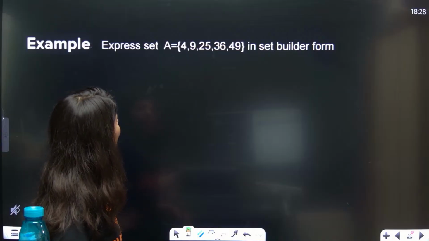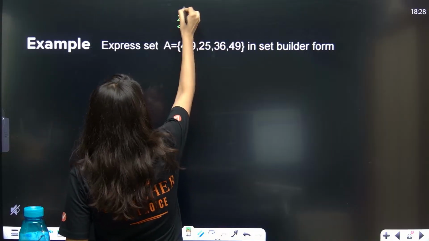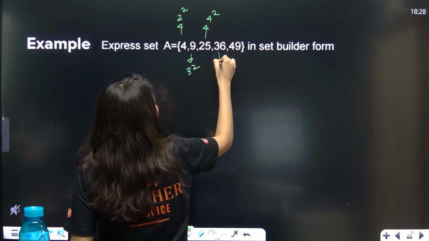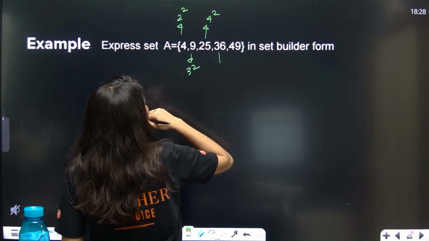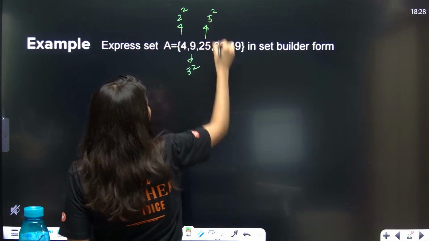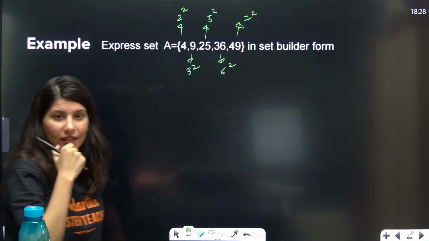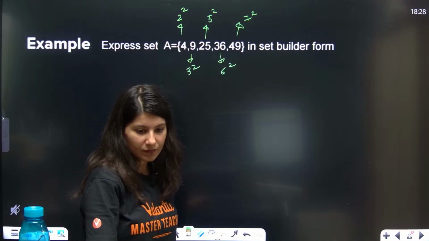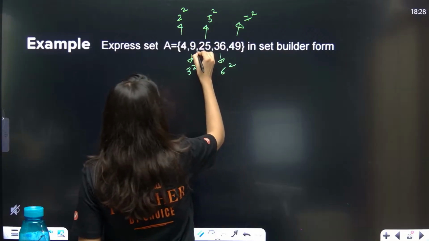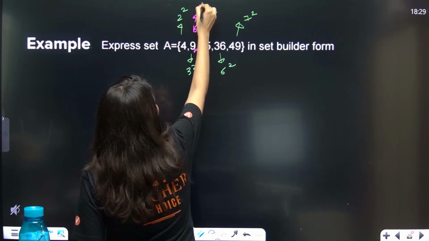So 4, 9, 25, 36, 49. I think this is an easy task. This is n square. So 2 square, 3 square, 5 square, 6 square and 7 square. Okay. Sorry, there is one thing missing over here, which is 16. 16 is 4 square. So that is also there.